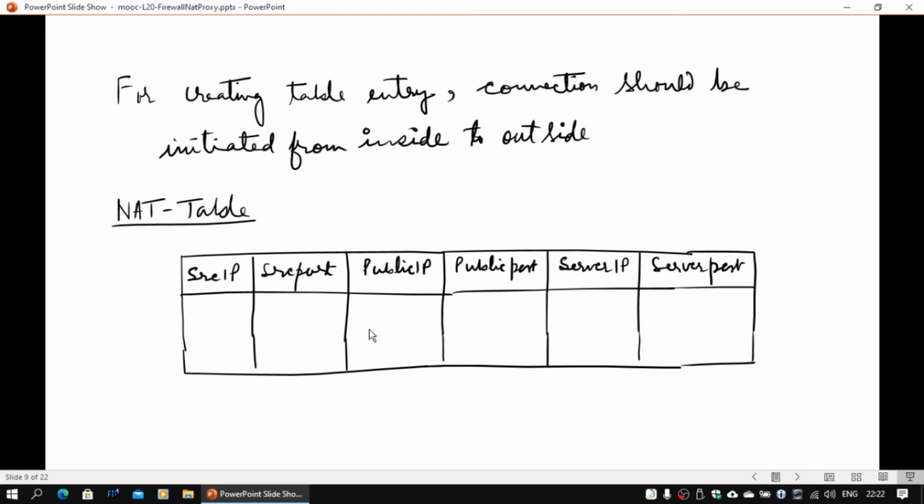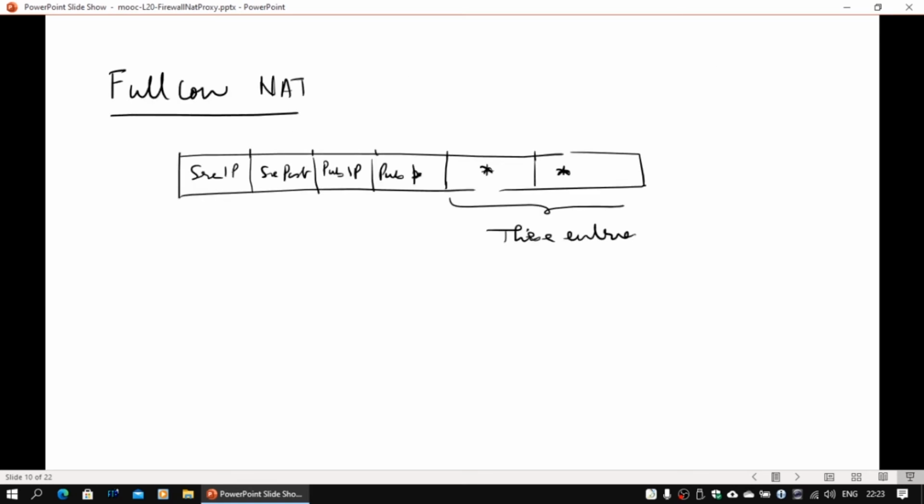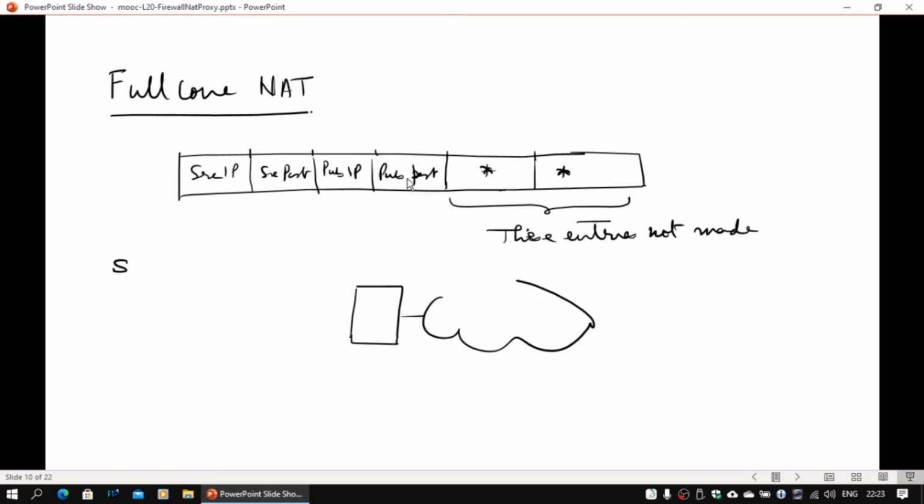Now we need not fill up all the entries whenever the netting is being done. So based on how many entries you actually fill up, there are various kinds of netting mechanisms. They have been classified in various categories. So the first one is a full cone NAT. In this case, whenever a packet goes from inside to outside, we make an entry for the source IP, the source port, the corresponding public IP allocated by NAT, and the allocated public port on the public interface side. But the remaining 2 entries, the destination host and the destination port, are not being maintained. That's a star.